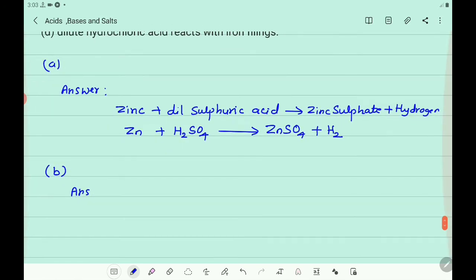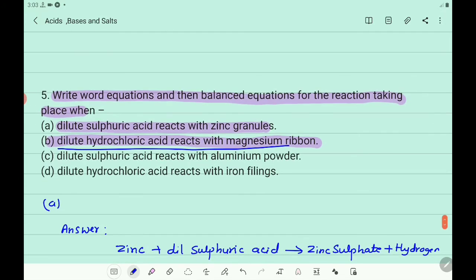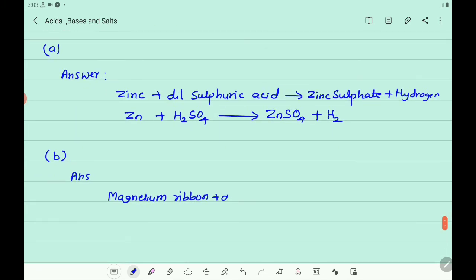Magnesium is an element. So you write magnesium ribbon reacts with dilute hydrochloric acid.